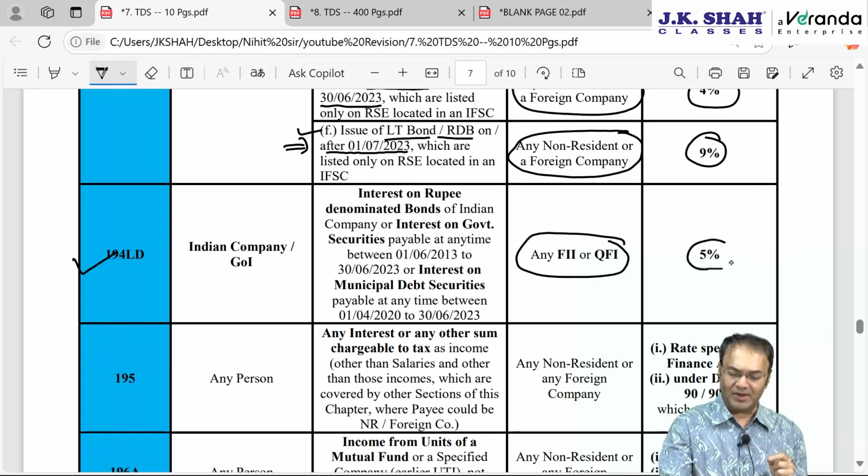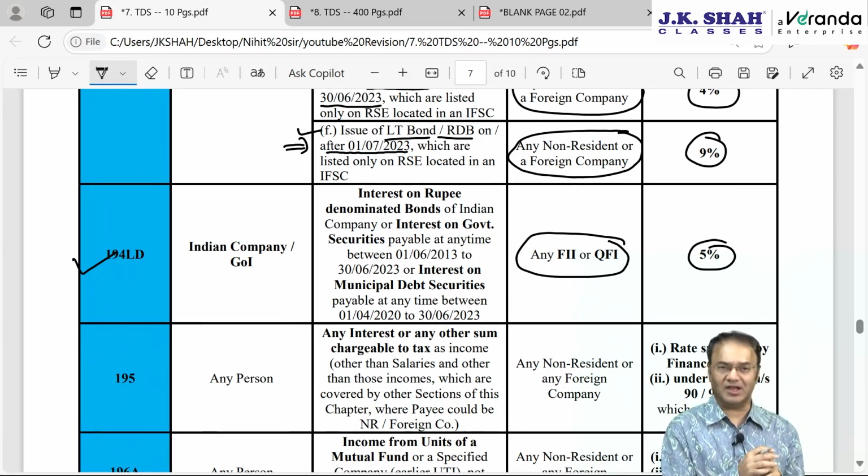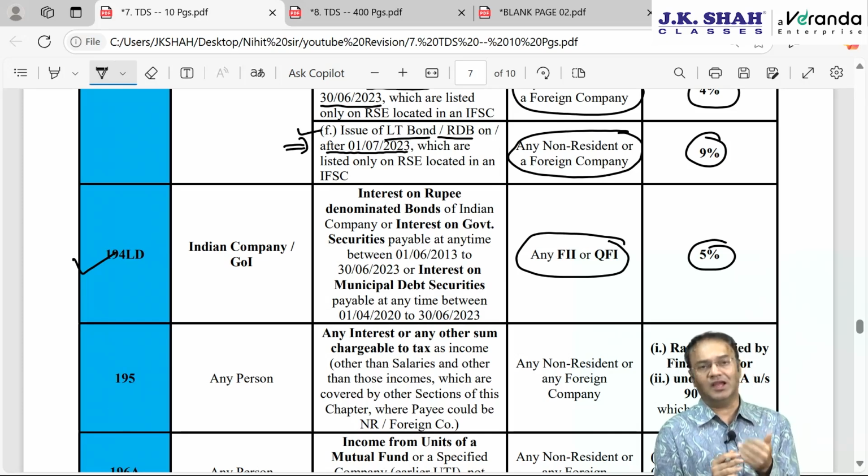TDS rate will be 5%, of course, plus surcharge plus health and education cess. Whenever the payee is non-resident or a foreign company, surcharge and health and education cess are always to be attracted. Health and education cess will always be attracted. Surcharge will be attracted only if the payment to them exceeds the limit at which surcharge is attracted.